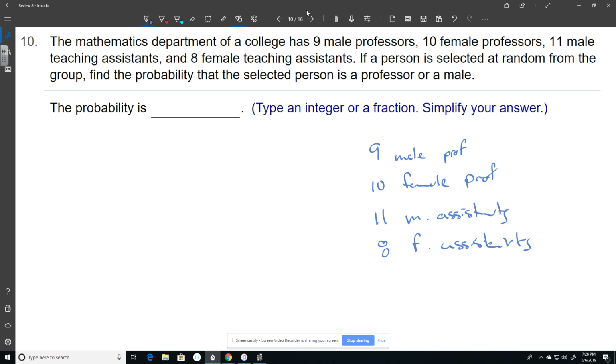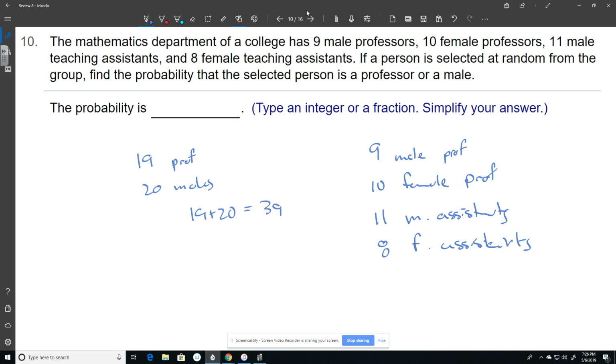So it wants to know, if a person is selected randomly from the group, what's the probability that the person is a professor or a male? Well, there's a couple of ways to do this. I can take all of the professors. So I've got 9 male and 10 females, so there's 19 professors. And I can take all the males, 9 right here and 11 more, so there's 20 males. And it's an OR problem, so I would add those together. 19 plus 20 is 39.